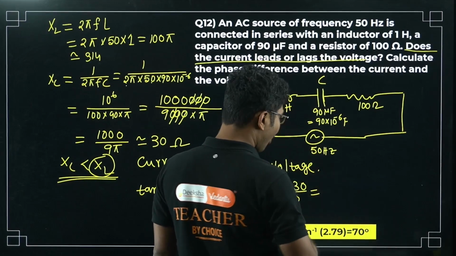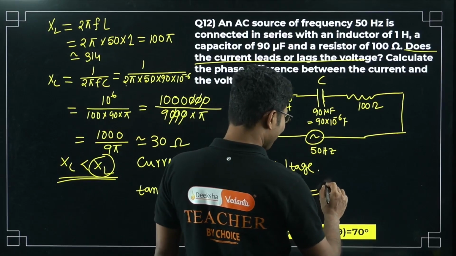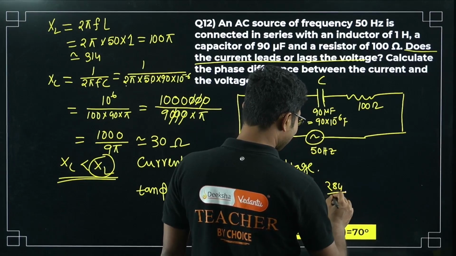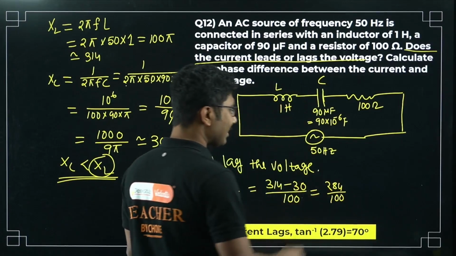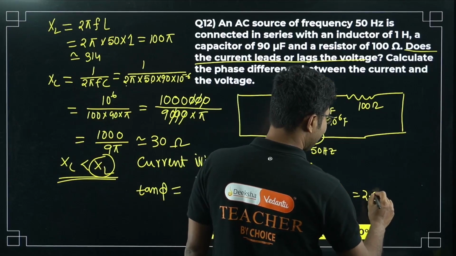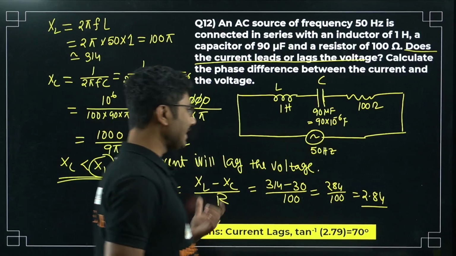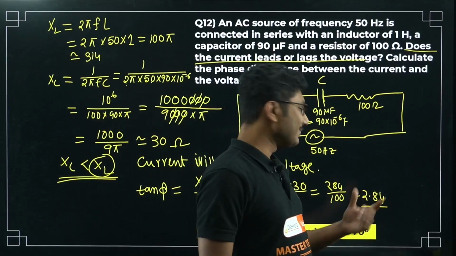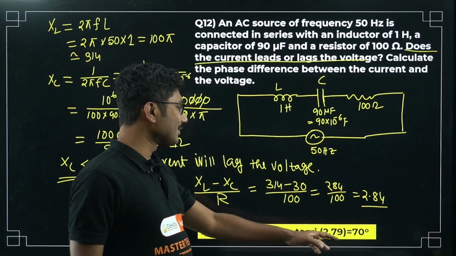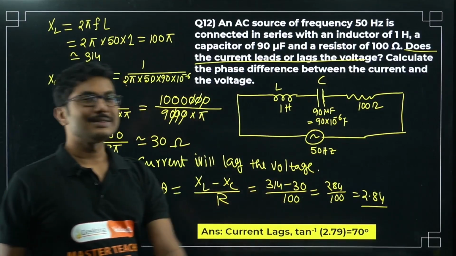So even after all this approximation, my calculation is almost the same. Okay, I made a slight mistake somewhere, that's why my answer is coming to 0.284, but that is very close, right? Very close, even after approximation, even without using calculators. So tan inverse 2.79, if you use a calculator, you will get approximately 70 degrees.